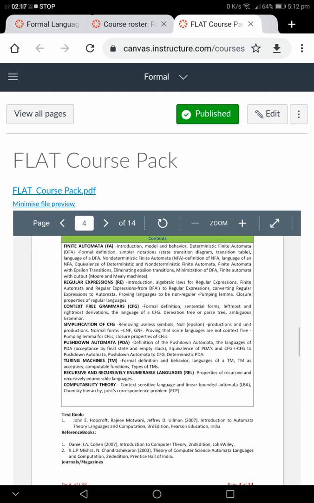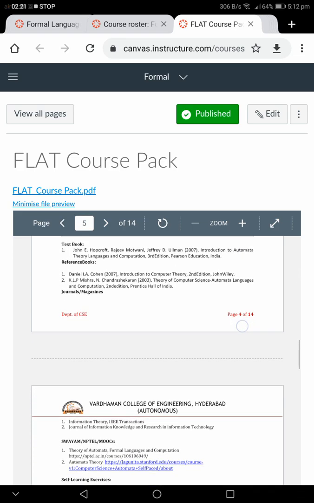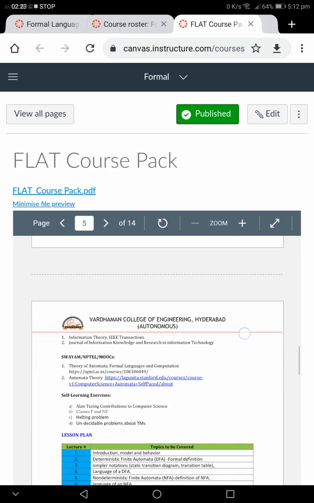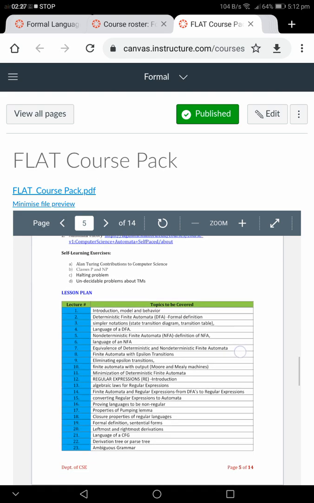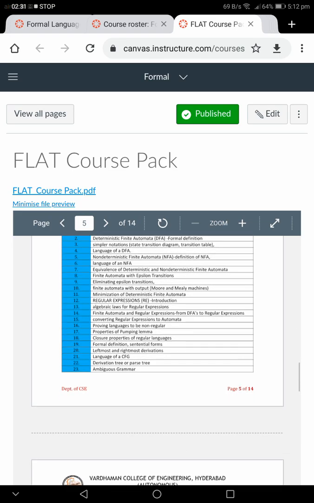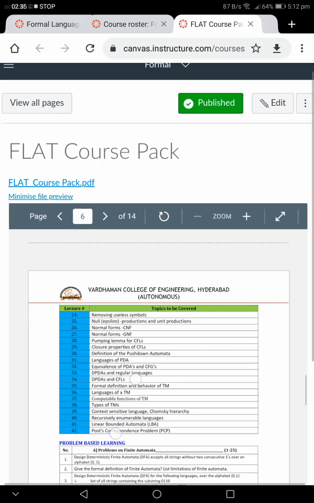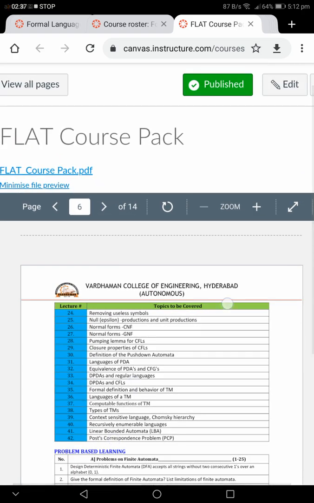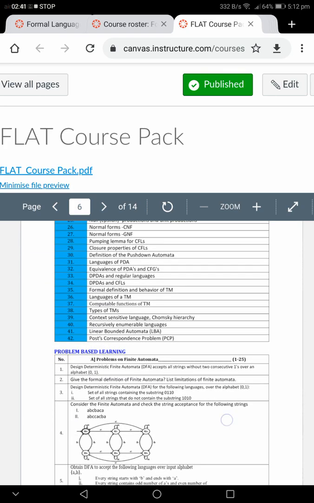Next, the syllabus of the course is also mentioned within the course pack. The textbooks and reference books that should be followed by the students, and NPTEL YouTube links, are also provided. The lesson plan is also mentioned within the course pack. We need to complete this course within 42 lectures, and which topic to discuss in each lecture is mentioned in the lesson plan.